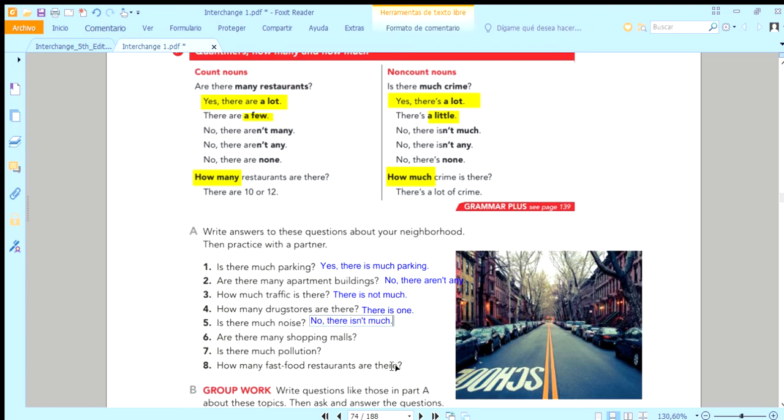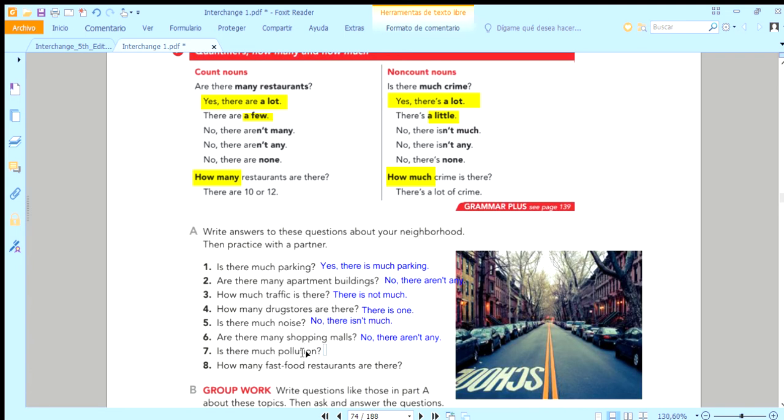Are there many shopping malls? Oh yeah, in Floresta, well, we don't have malls. Of course, we don't have malls in Floresta. We just have 2 mini supermarkets, the Kmarts. No, there aren't any. No malls. Yes, there is a Supervara and El Mandado, that's all.